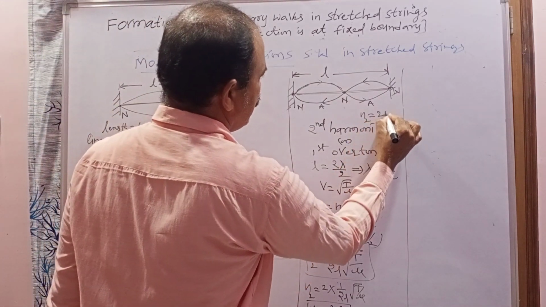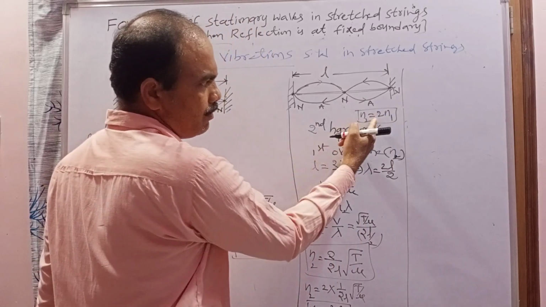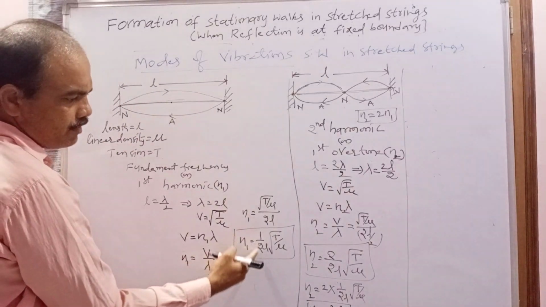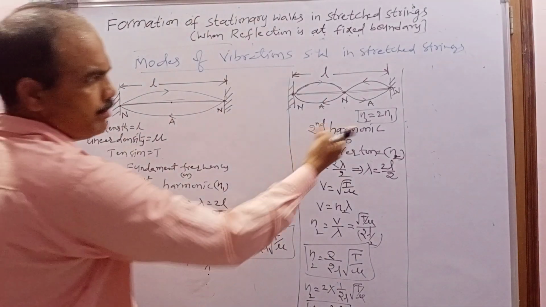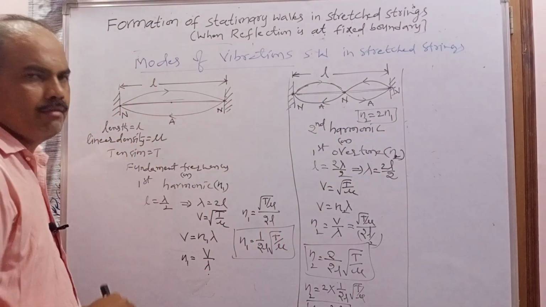N2 equal to 2N1. So now this second harmonic or first overtone will be how many times the fundamental frequency? Fundamental frequency is 1 by 2L into square root of T by mu. How many times? 2 times. So the second harmonic will be 2 times the fundamental frequency.